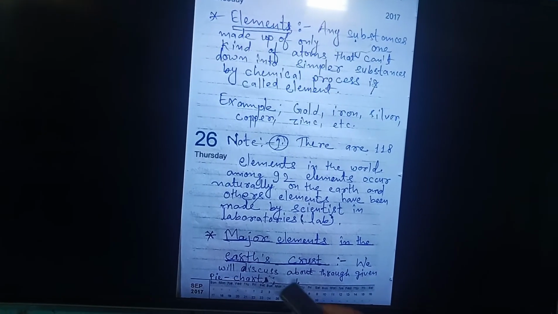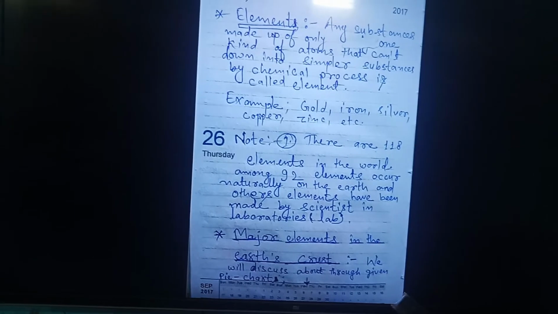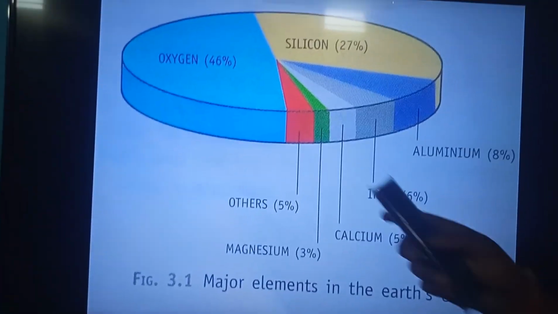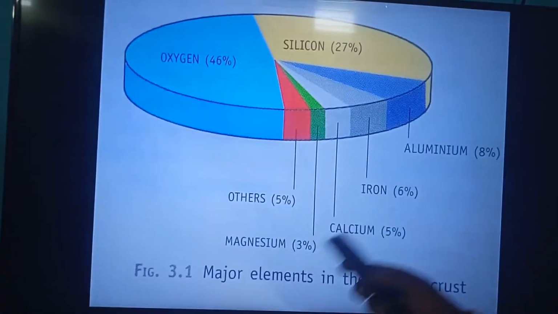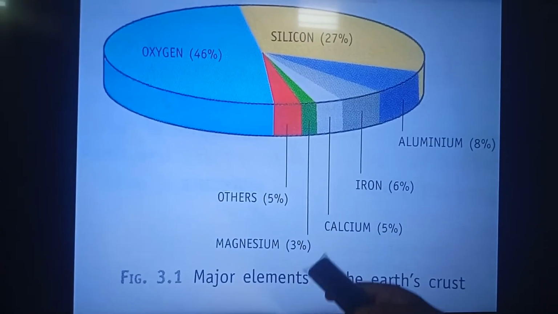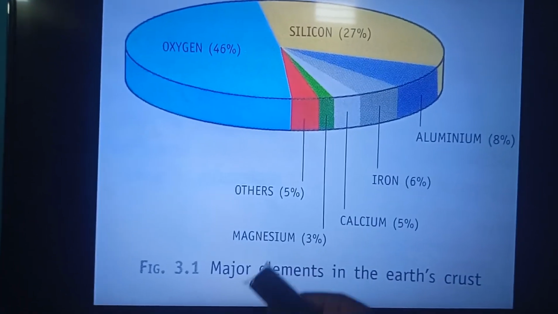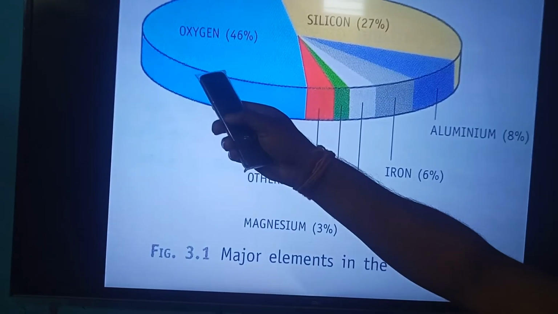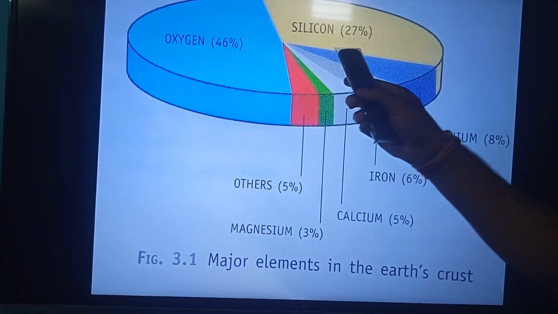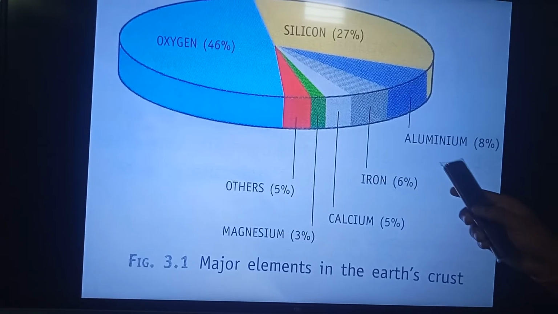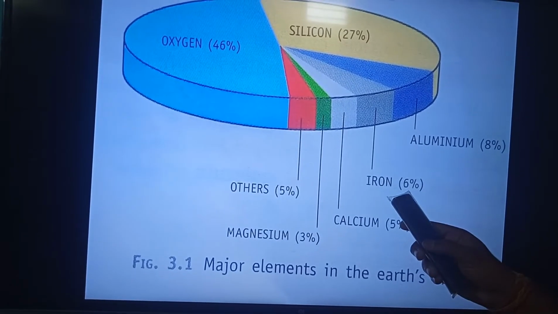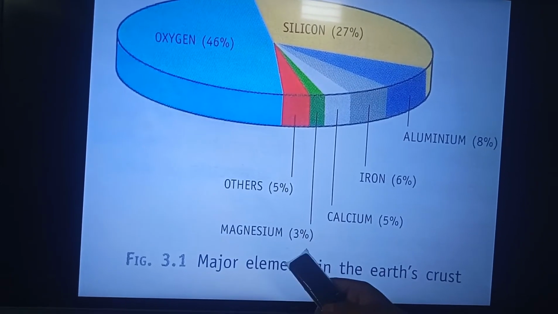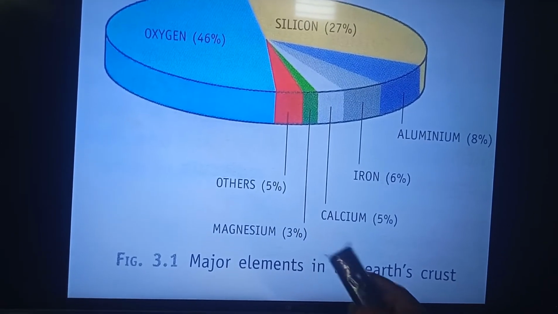Now we are going to talk about the major elements in the earth's crust. We will discuss it through the pie chart given below. The given pie chart represents the elements in the crust of the earth. Oxygen 46%, silicon 27%, aluminum 8%, iron 6%, magnesium 3%, as well as others 5%.